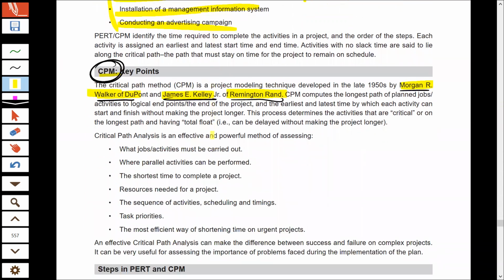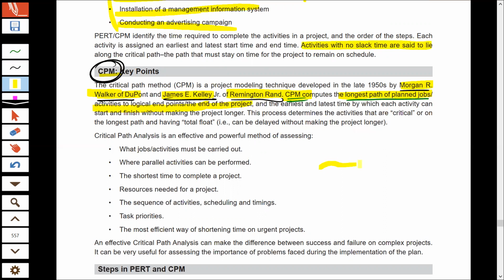Now, remember this point. CPM is nothing but the critical path method. Critical path is the longest path of planned jobs, activities to logical endpoints and end of the project. Just remember, CPM is the longest path of any project, the longest path of any planned project. And in CPM, there is no slack time.